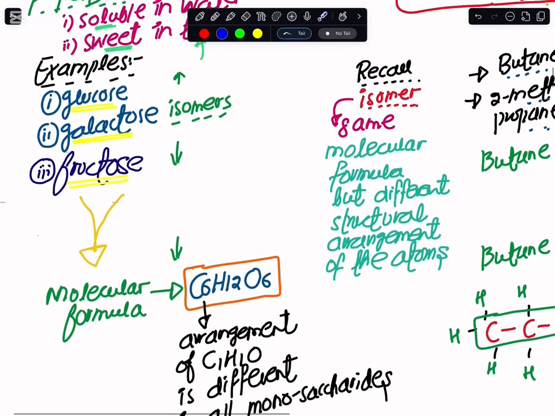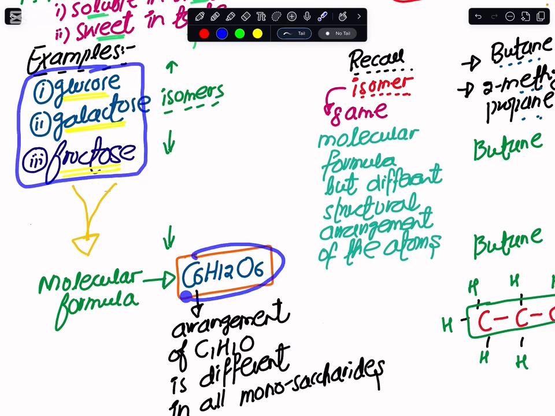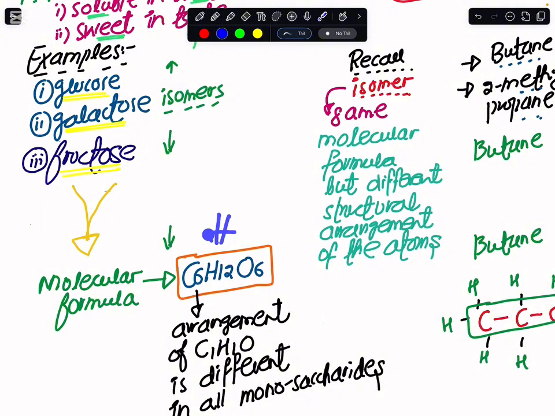Now, if I were to ask how different atoms combine with one another to make glucose, galactose, and fructose, we have to look at their molecular formula. As far as their molecular formula is concerned, if I combine 6 carbon, 12 hydrogen, and 6 oxygen, that would make all of these three: glucose, galactose, and fructose. So the question arises: if they have different names, they should have a different formula, but they have the same formula.